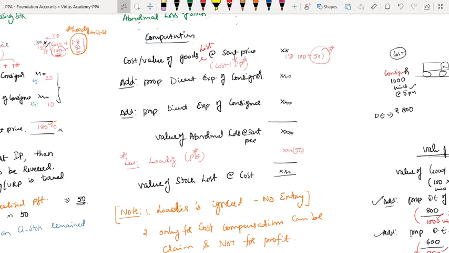That's the key. Next, add proportionate direct expenses of consignor, XXX. Next, add proportionate direct expenses of consignee.